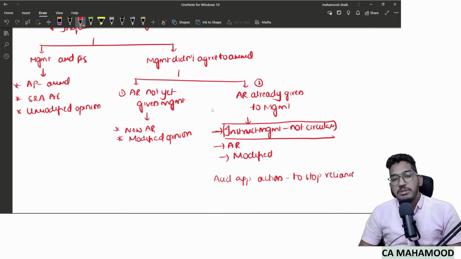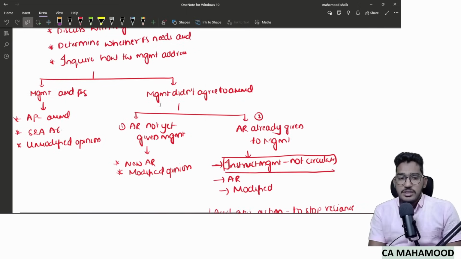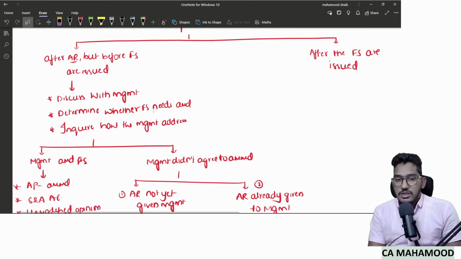Sir, what could be appropriate action? That could be a newspaper advertisement, media comment, whatever it is. You should take appropriate action to stop the people from believing the audit report. When will this be taken? When even after your instruction, management did not listen and still circulated the auditor's report. Then only. If they did not circulate, this step will not arise. Clear? So this is what the auditor will do in case the auditor came to know about a subsequent event after the auditor's report, but before the financial statements are issued.